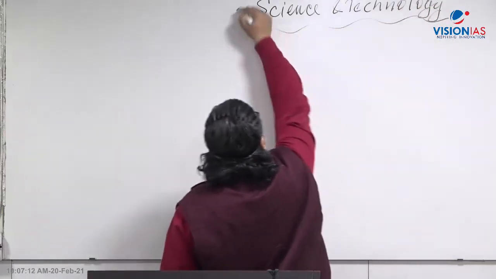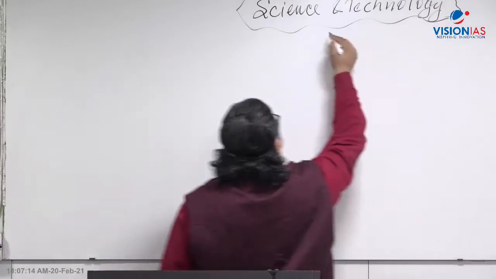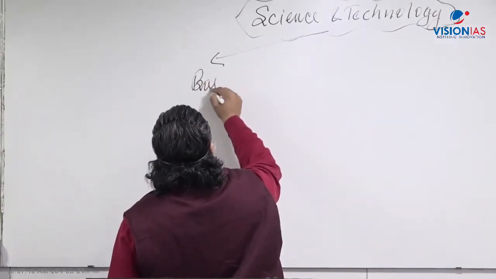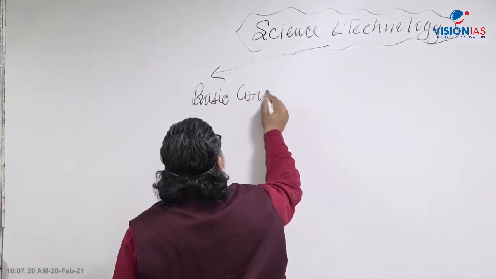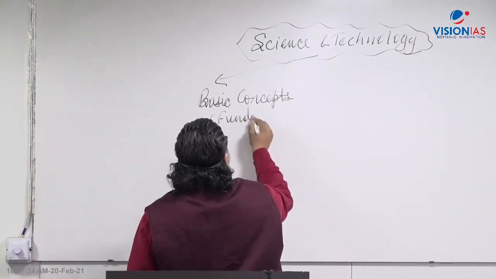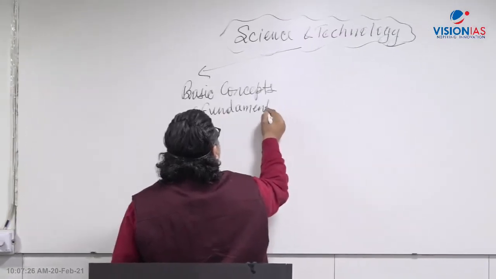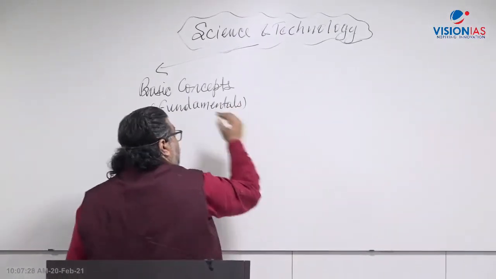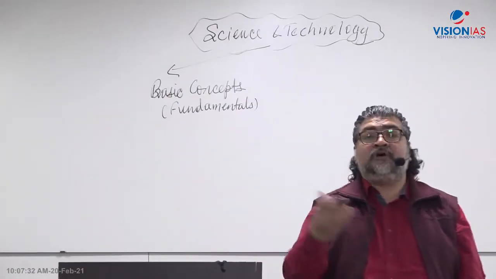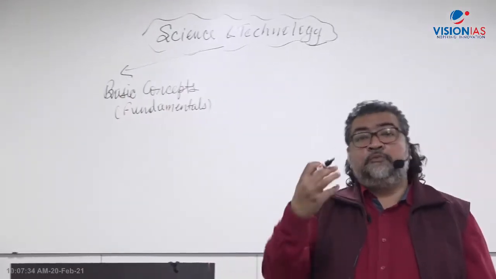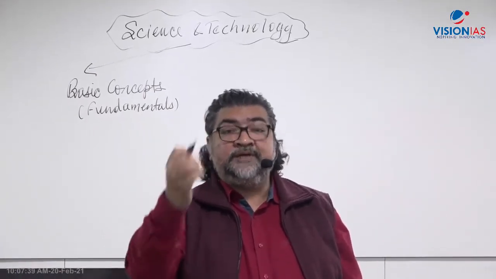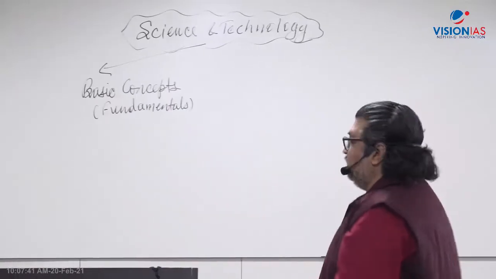you have four components here. The first component is that you should be aware of the basic concepts and fundamentals. Whether it is space science and technology, or defense technology, or health and biotechnology, in the different areas of science and technology you must be aware of the basic fundamental principles, theories and concepts. That is the first requirement.